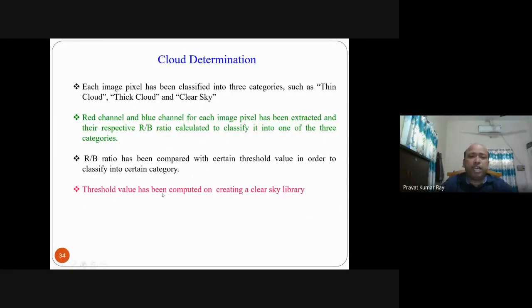The threshold value can be computed by creating a clear sky library. The clear sky library is just like a reference. Just like we take a reference signal in power quality improvement and compare it with the sensed signal, here also you take the clear sky library as a reference and compare against it. So basically, the image is classified into 3 categories: thin, thick, and clear sky. Each image pixel's R by B ratio is calculated and compared, and we decide which category the pixel falls into.